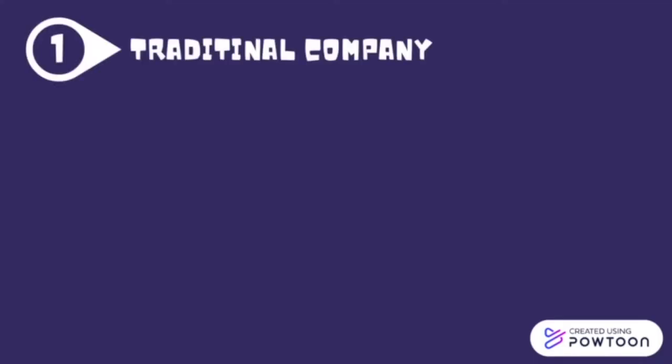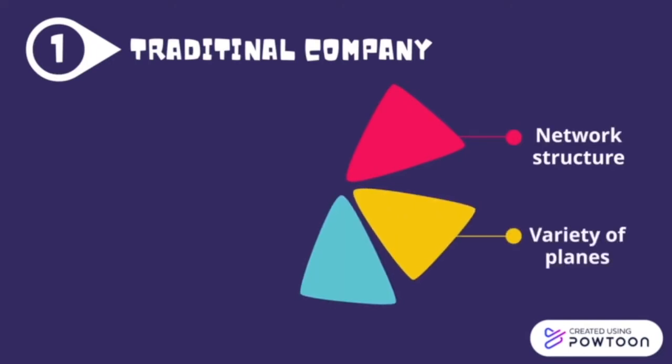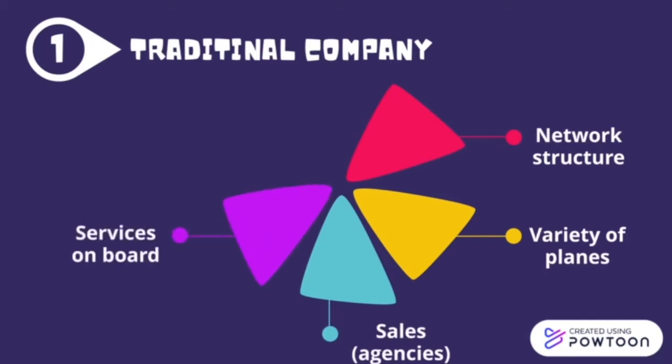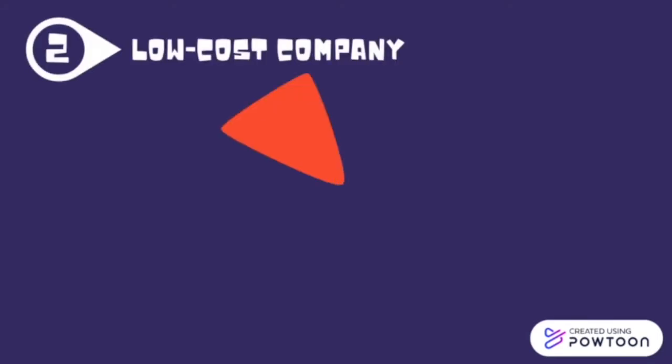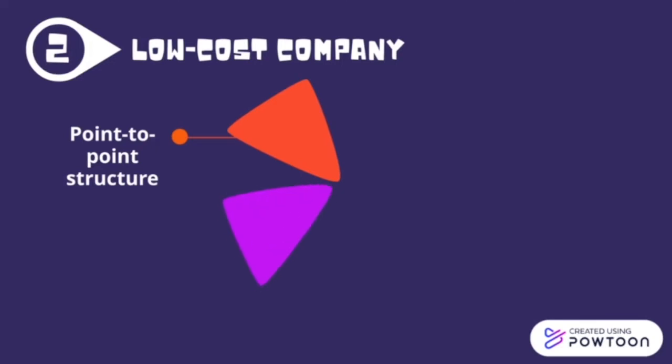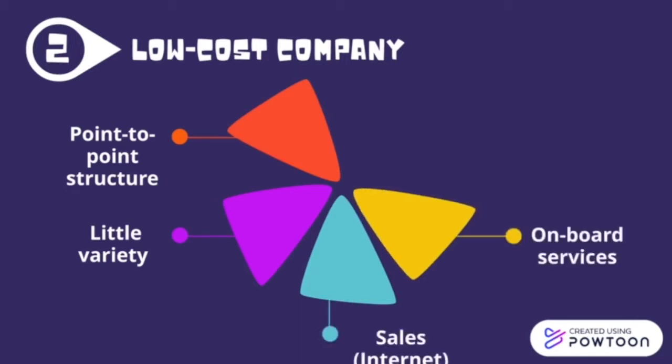Traditional company, we find a network structure, a variety of planes in the fleet. Most of the sales are done through travel agencies, different services on board for free, and in short, higher costs due to the variety of existing products. On the other hand, in a low-cost company, we find a point-to-point structure, little variety of planes in the fleet, which means more productivity. Most of the sales take place using the internet. Onboard services are an additional cost, and finally, costs are lower because of both the products and processes carried out by these companies.